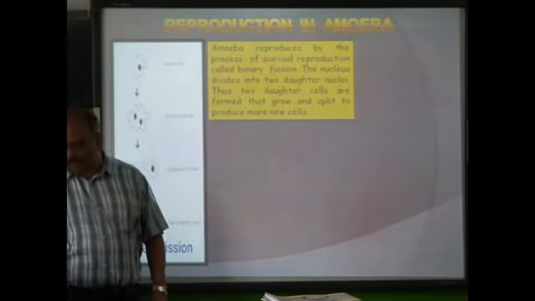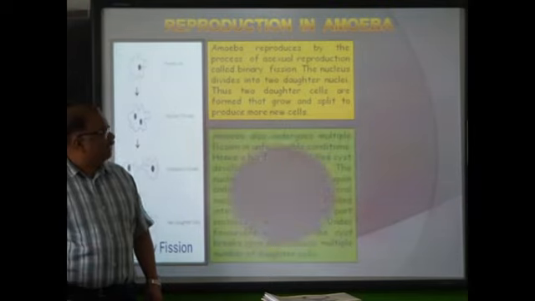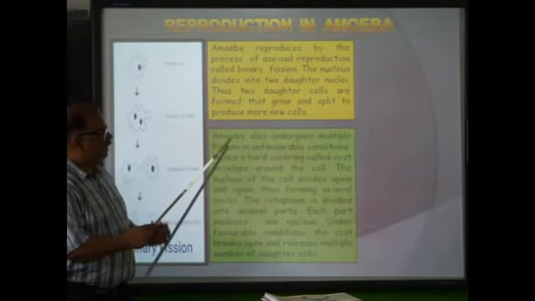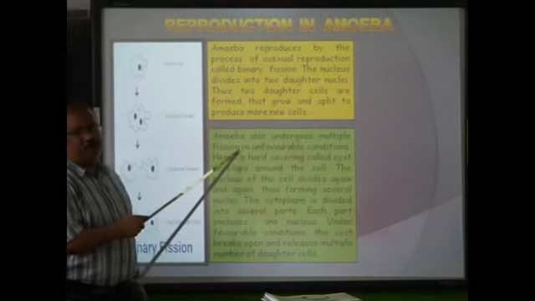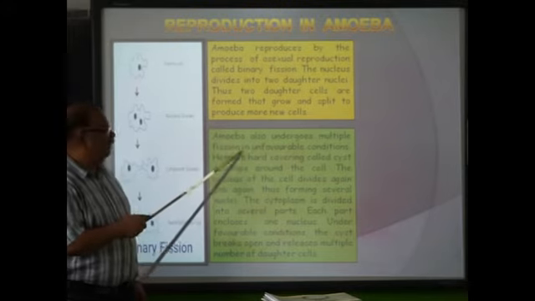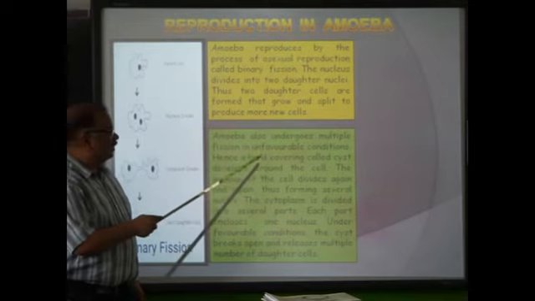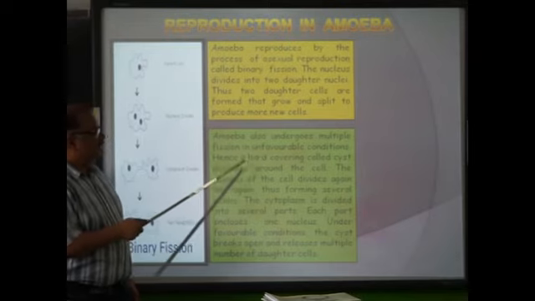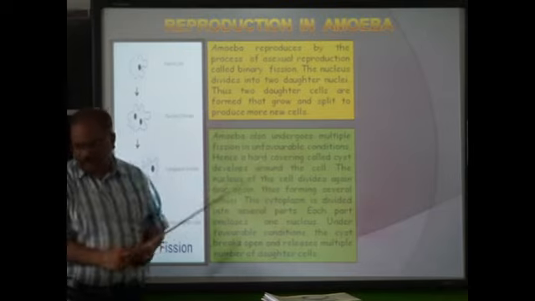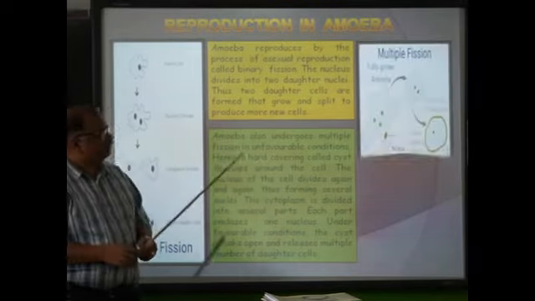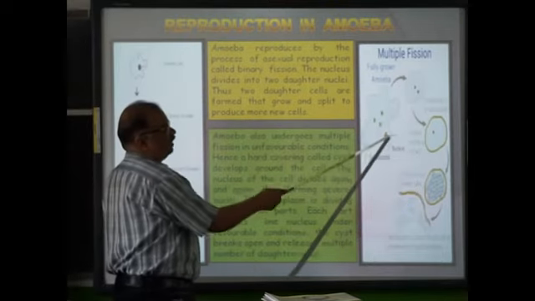Under unfavorable condition, it goes for multiple fission. Amoeba also undergoes multiple fission. Not only two, many daughter amoeba are formed in unfavorable conditions. How does it happen? A hard covering called cyst develops around the cell. Look at the diagram. This is an adult amoeba.